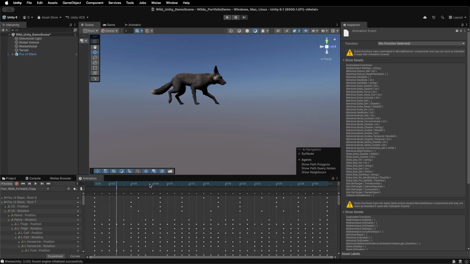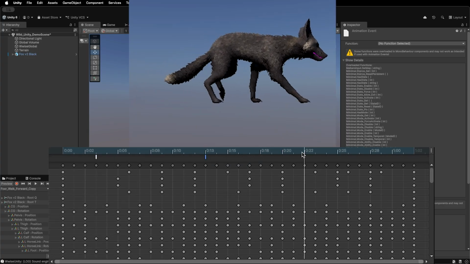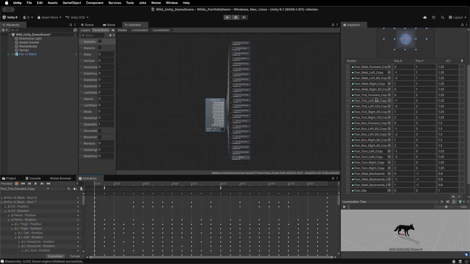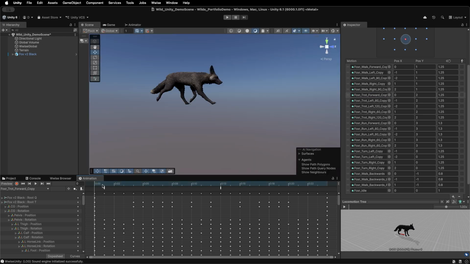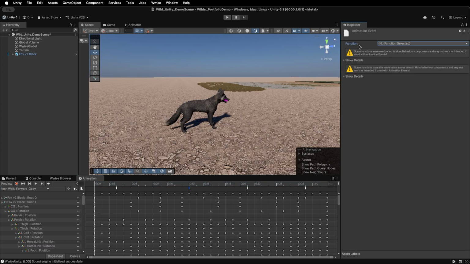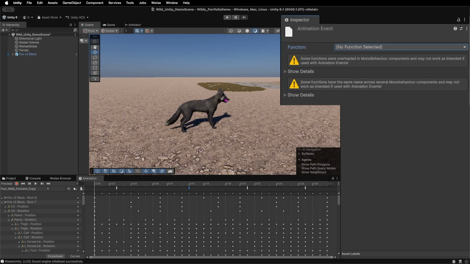To trigger the footsteps, I'm going to create an animation event on each frame a paw contacts the ground. I'll have to do that for pretty much every animation in the blend tree, and then for the trot and run animations, I'm not actually going to do an event per paw, but per stride, so we don't get double triggers that sound unrealistic. Lastly, we have to set up the function for those events, but first, we need audio.